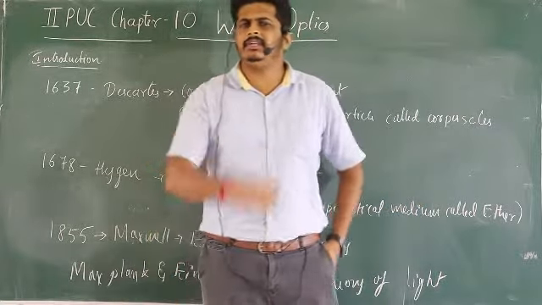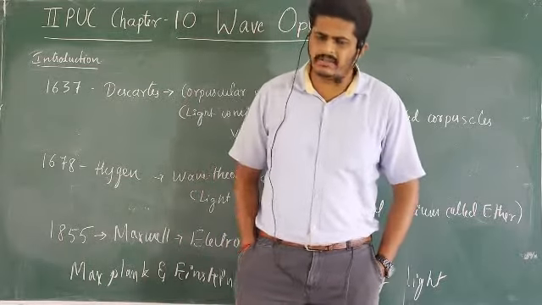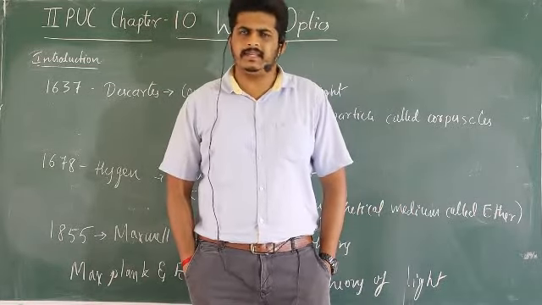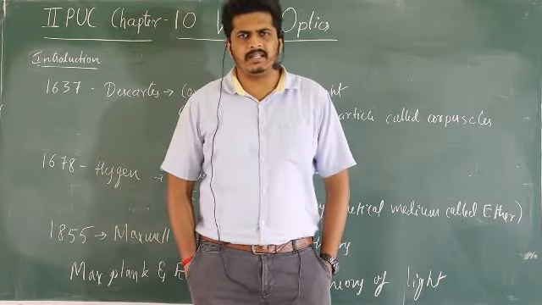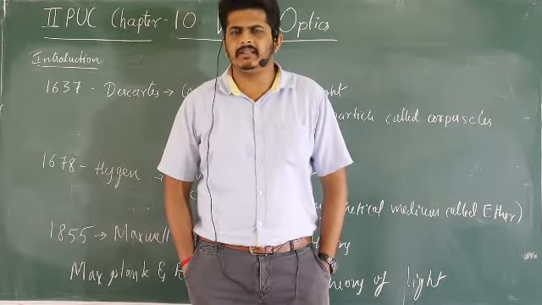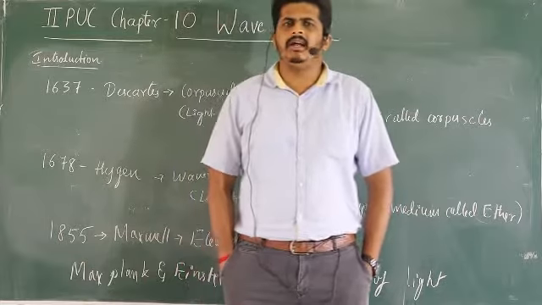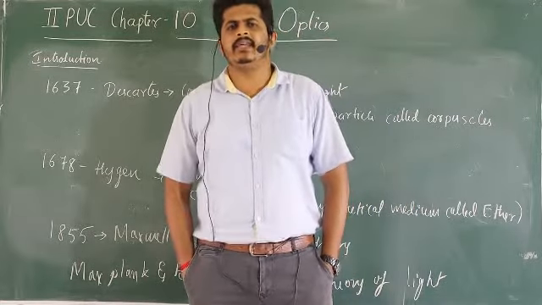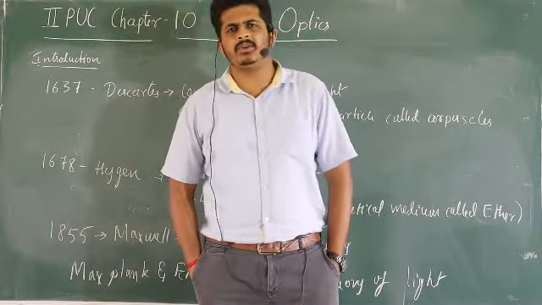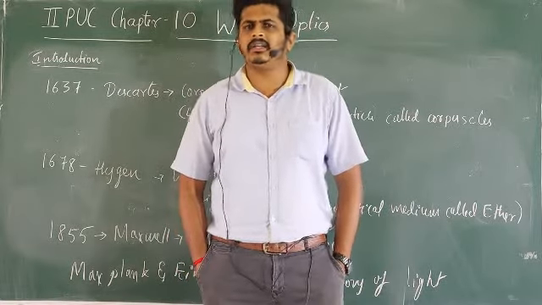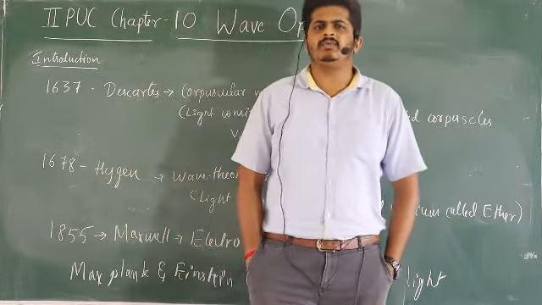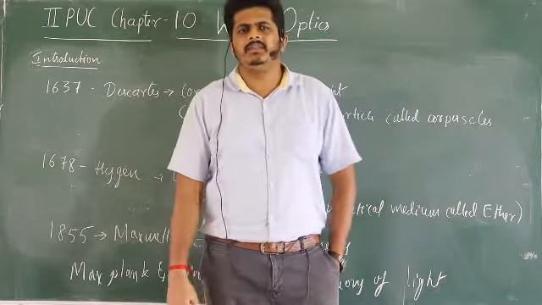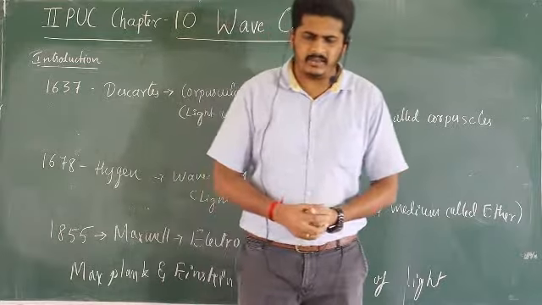So one thing you have to think of in the previous chapter, ray optics, what we have assumed is light travels in a straight line, like a ray, straight line, right? That is what we have assumed there, and we know all the topics which we have discussed there, as well as the ray diagrams and the derivations. We have taken everything in a straight line, and that is why we say geometric optics, correct? So everything was discussed in that way.